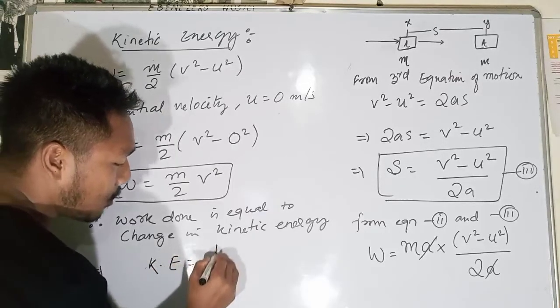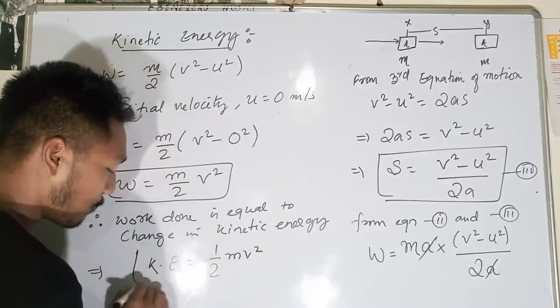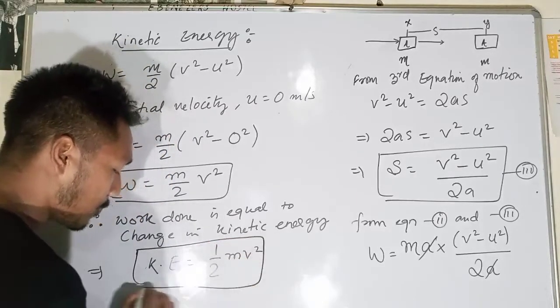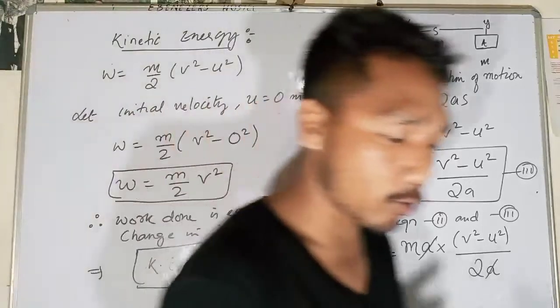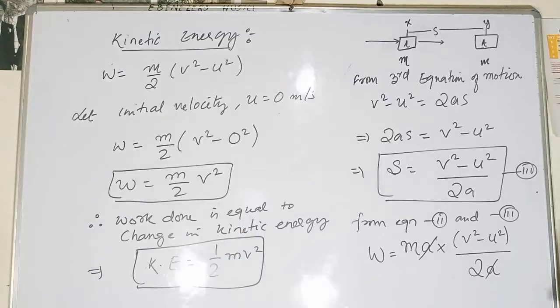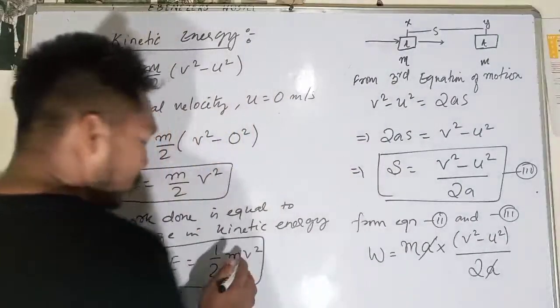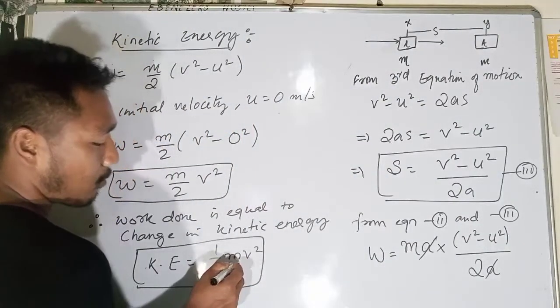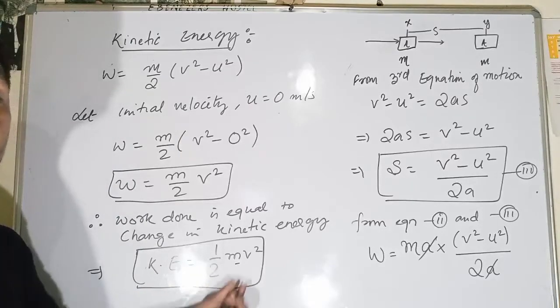Kinetic energy is equal to 1 by 2 mv squared. So in place of work we have replaced it by kinetic energy, because work done is also in terms of kinetic energy. So the kinetic energy possessed by an object of mass m is equal to 1 by 2 mv squared.